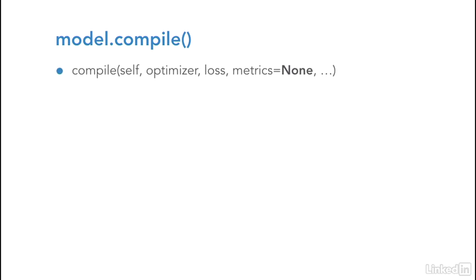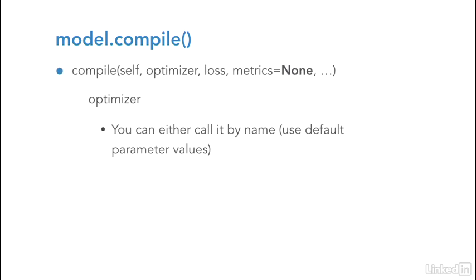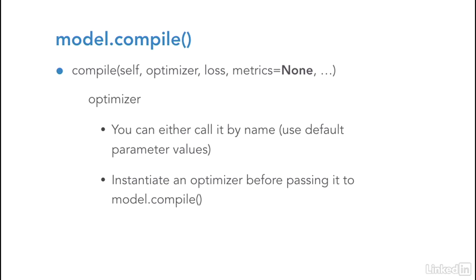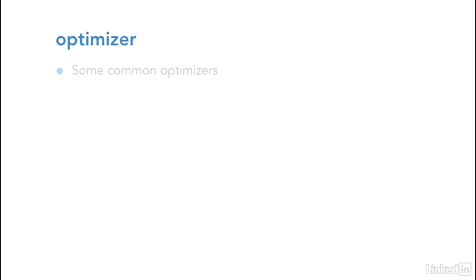So let's take a look at the first parameter, which is the optimizer. You can either call it by name, using the default parameter values, or you can instantiate an optimizer before passing it to the model.compile function. In our examples, we will first instantiate them by calling them by name. Here are some of the common optimizers.